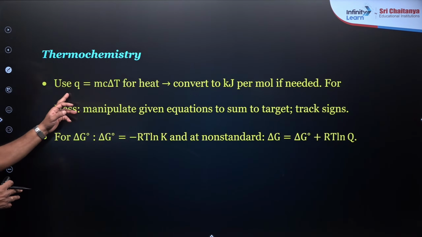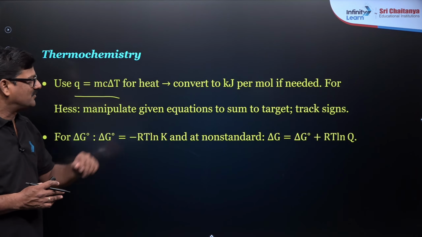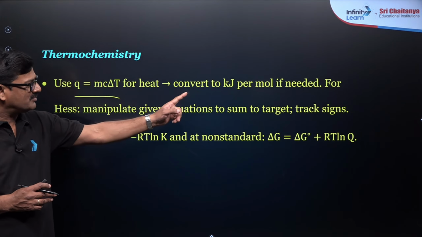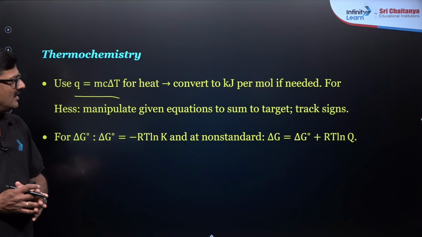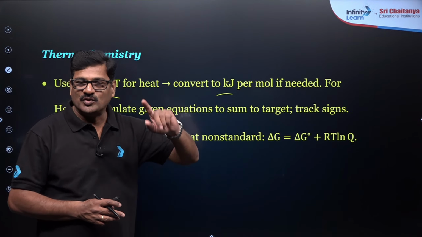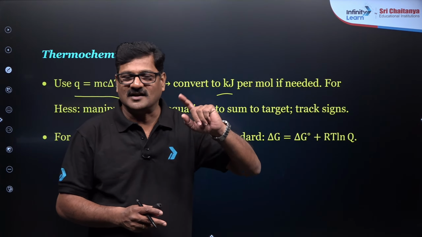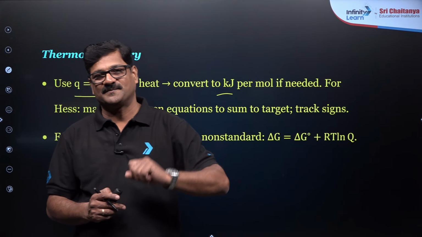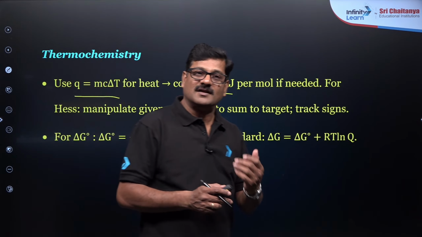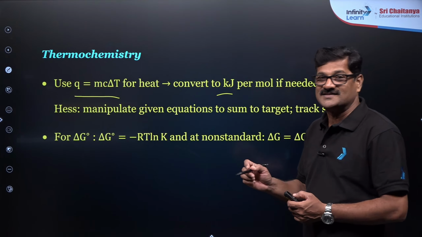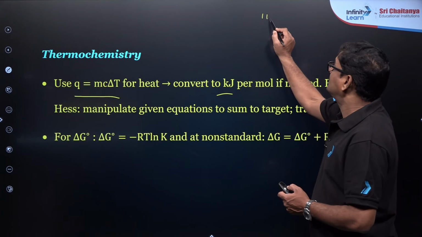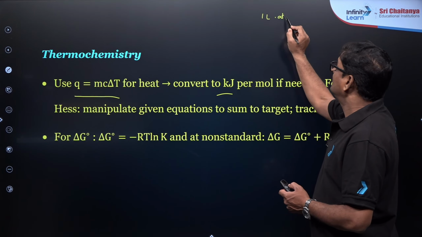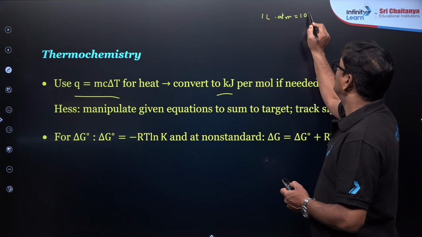So use Q is equal to mC delta T for heat, converted to kilojoule per mole if needed. Always check these units in thermodynamics, joules. If the work done is given, 1 liter atmosphere is equal to 101.3 joules.